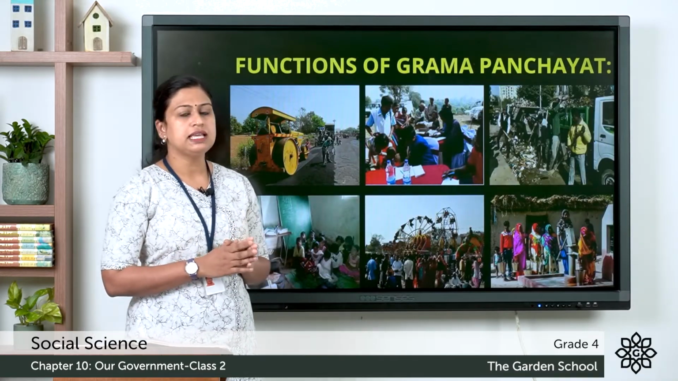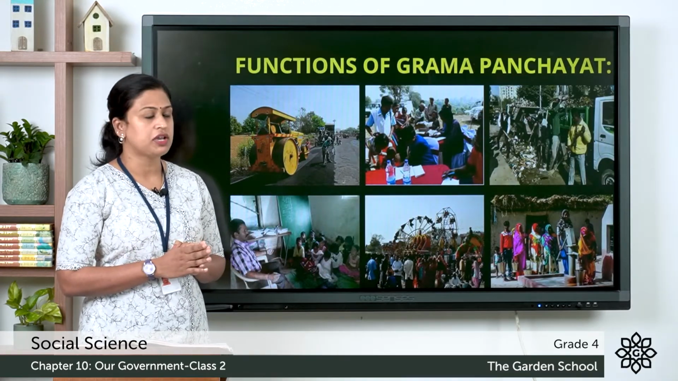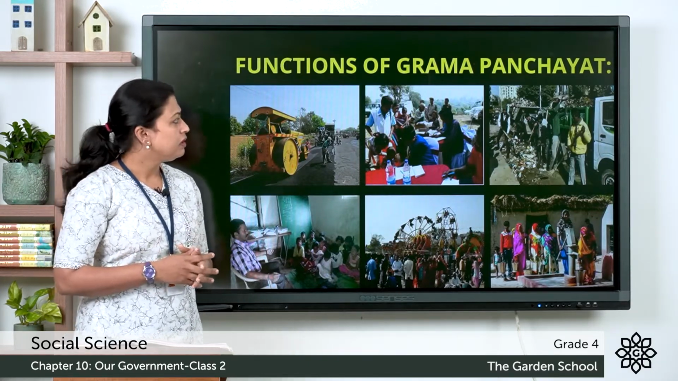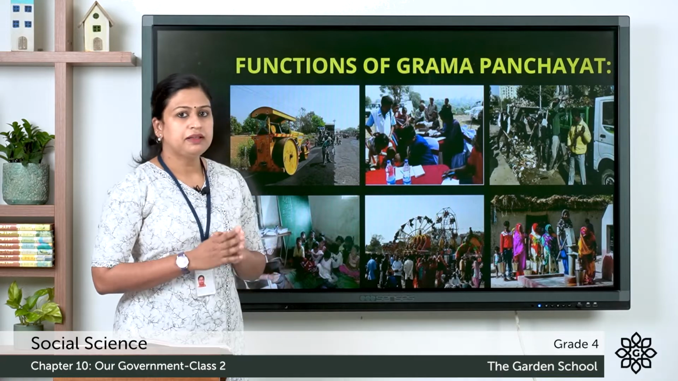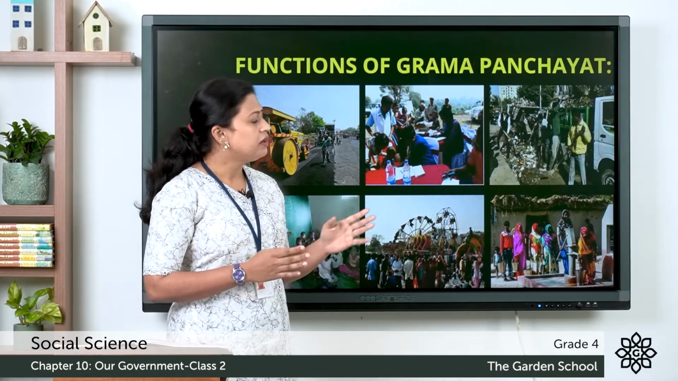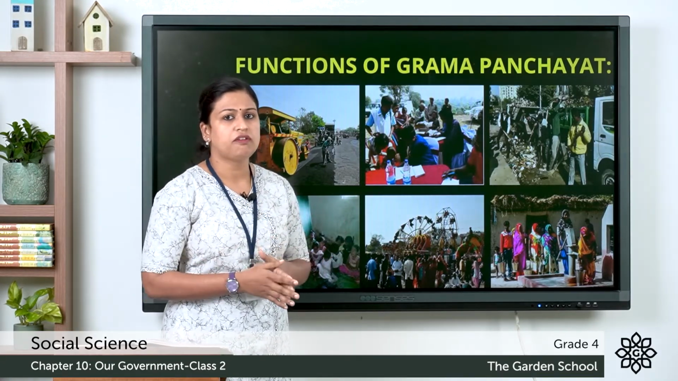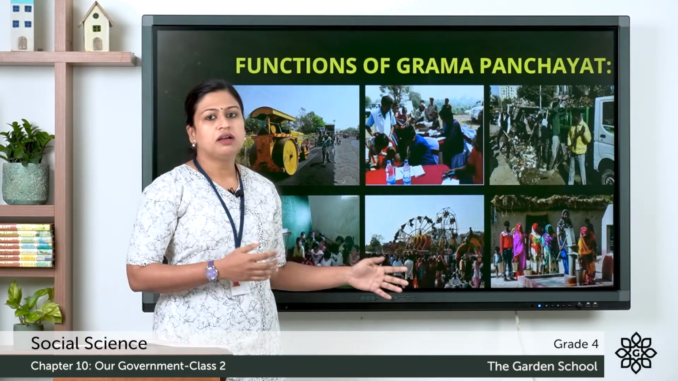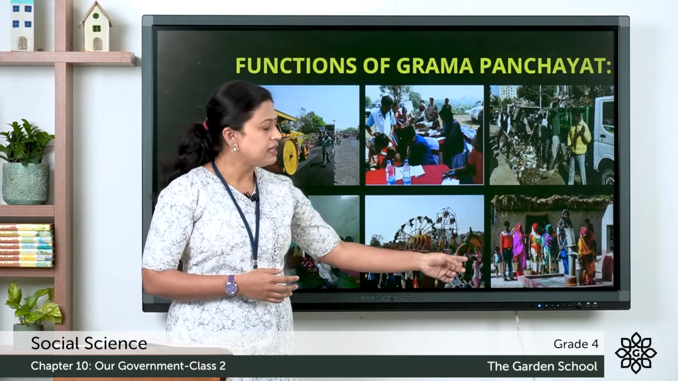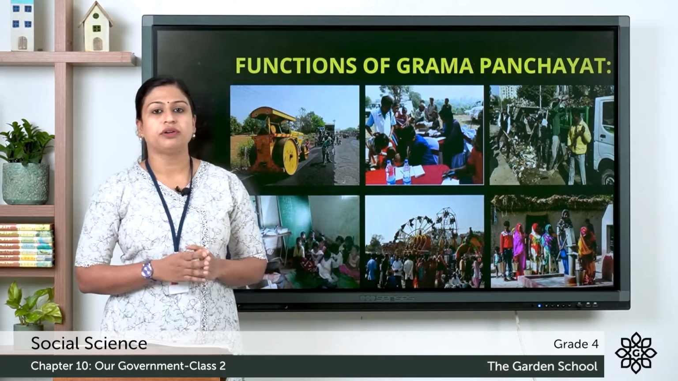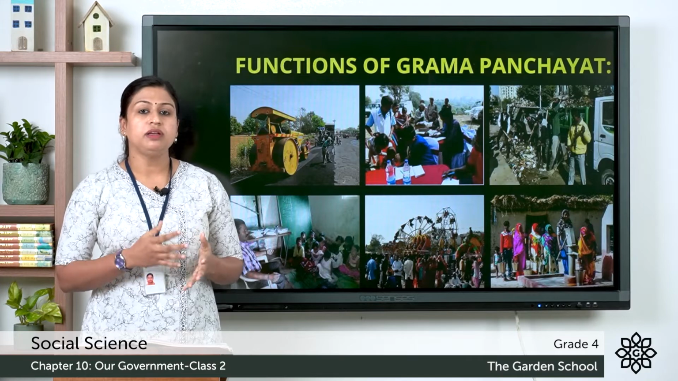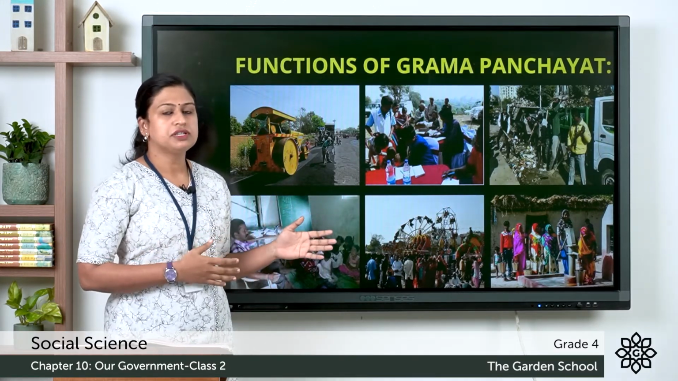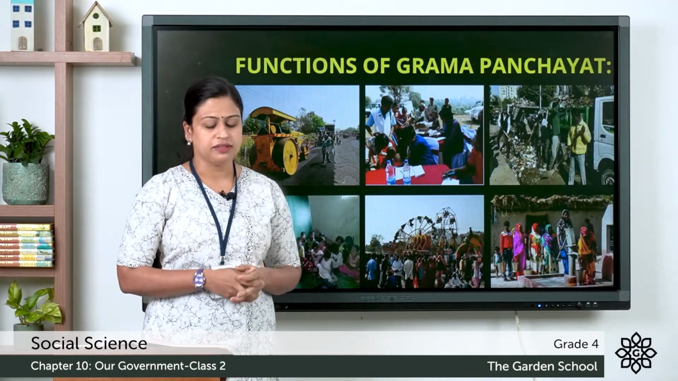Now, here you can see some of the functions of Gram Panchayat like construction and repairing of roads. Here you can see public health services, then taking care of proper disposal of garbage, running schools and arranging festivals and fairs, and supply of clean drinking water to the villagers, providing good seeds to the farmers and so on. So, these are the functions of Gram Panchayat.